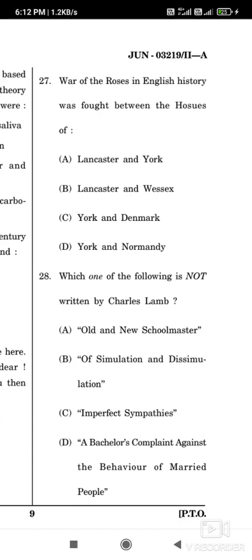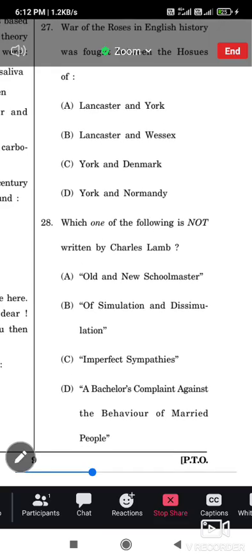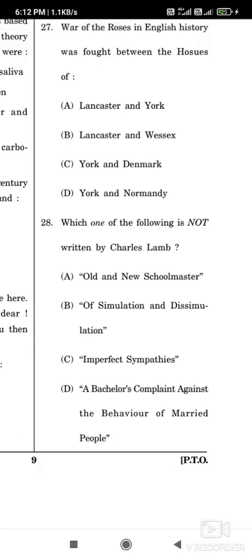Okay. Now question number 28: Which one of the following is not written by Charles Lamb? The correct answer is option B, Of Simulation and Dissimulation. Okay.